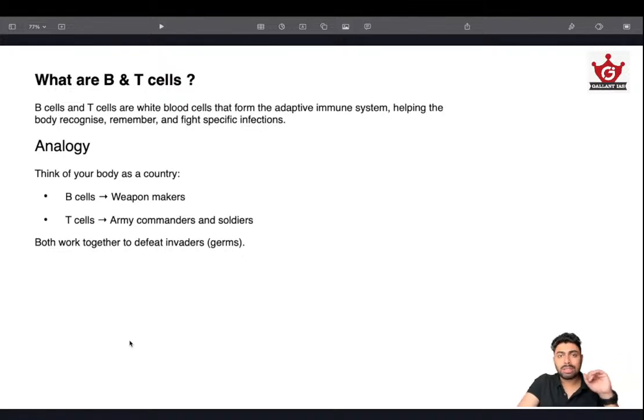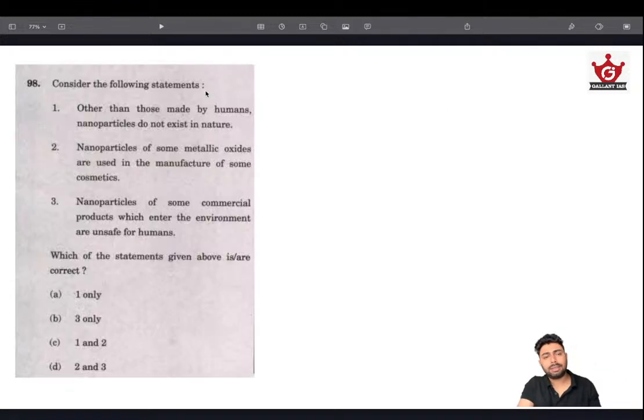A recent example was Guillain-Barré syndrome in Maharashtra, which was triggered by diarrhea. After that the body recovers, but the B and T cells start attacking our own human system, like the gut, the lungs, etc. So autoimmune diseases are very much a threat, especially in the aftermath of an infection or a vaccine. In order to control that, we administer immunosuppressants in the form of steroids. So that's basically it. These are B and T cells, and that's about it.